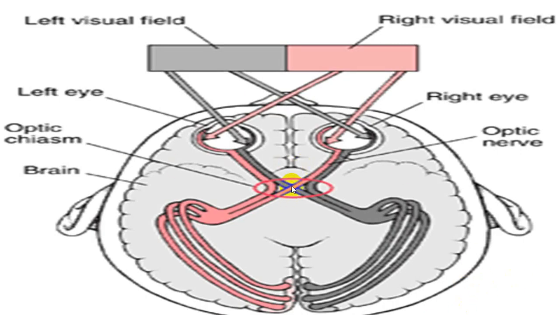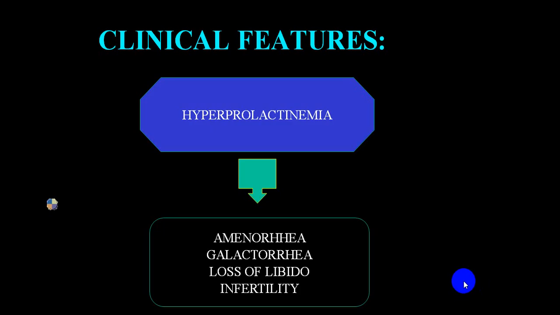If this is compressed, you get bitemporal hemianopia. If only one side is compressed, you can have one side's temporal field gone. If only a portion of this is compressed, quadrantic field loss will be there.